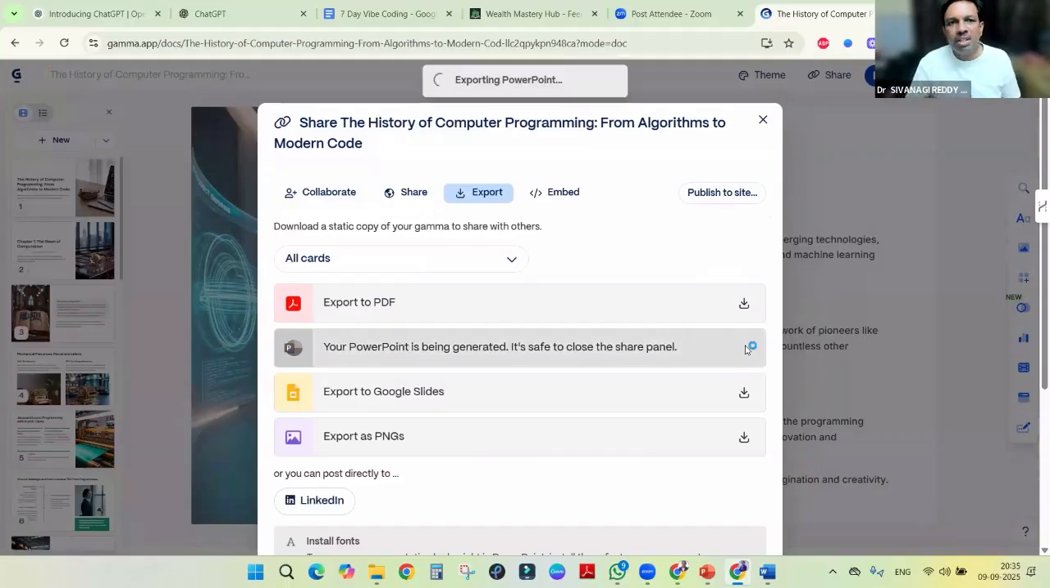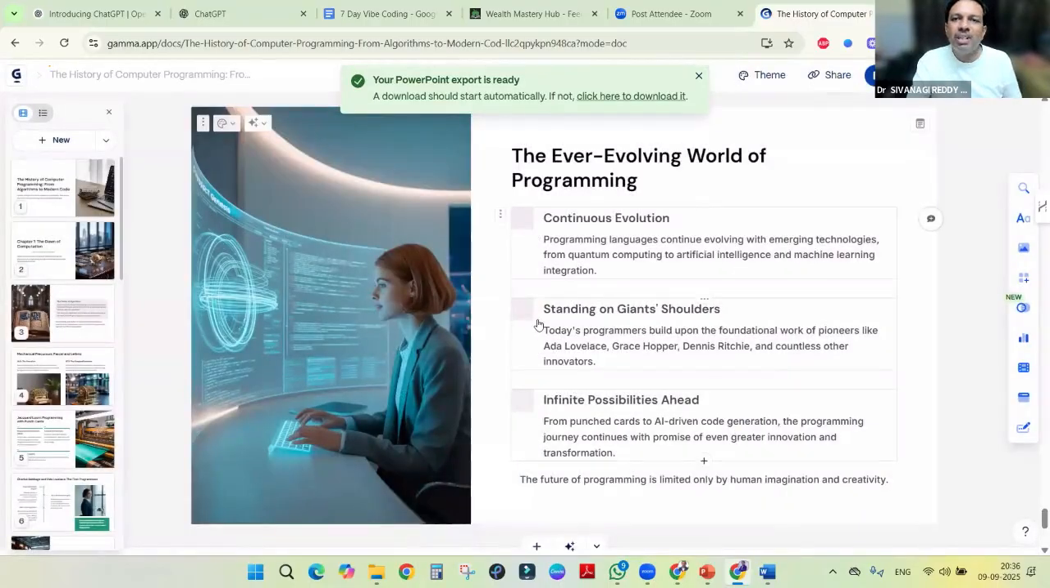No need to present with the help of online. We can download as PPT and we can edit as well. So this tool will help us to prepare PPTs very quickly. Within no time, within half an hour, your presentation is ready.